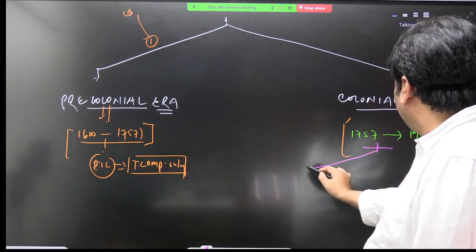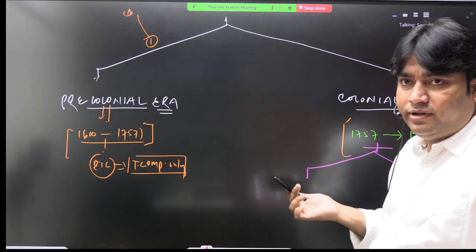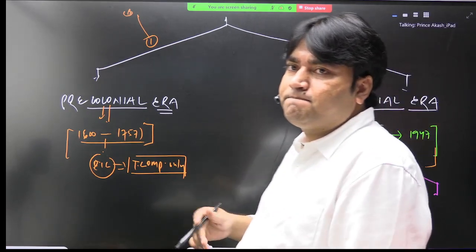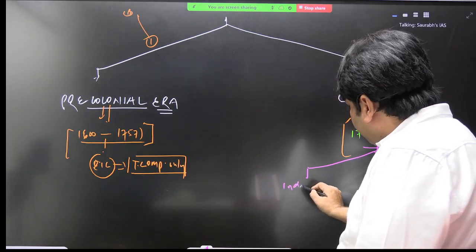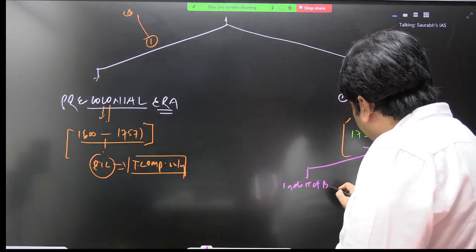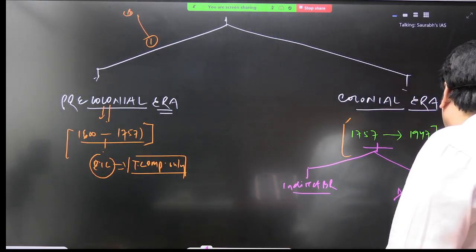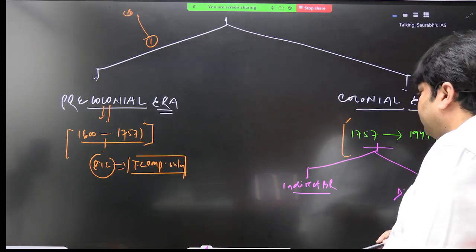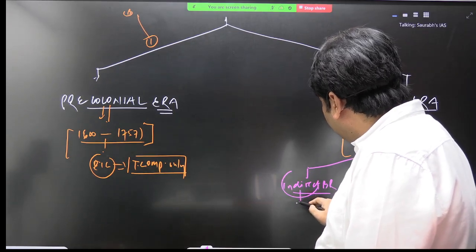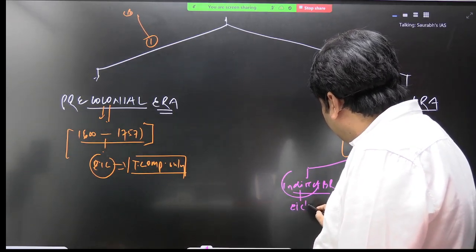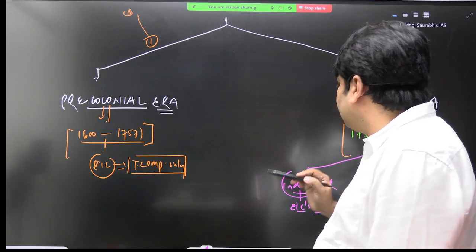And now this can be divided into two parts. इसको भी कर सकते हैं. In this colonial era, what we see? British rule. So one phase is indirect British rule, and the second phase is direct British rule. And this indirect British rule is also known as company's rule, EIC's rule. इसी को हम क्या कहते हैं? This is also known as company's rule.